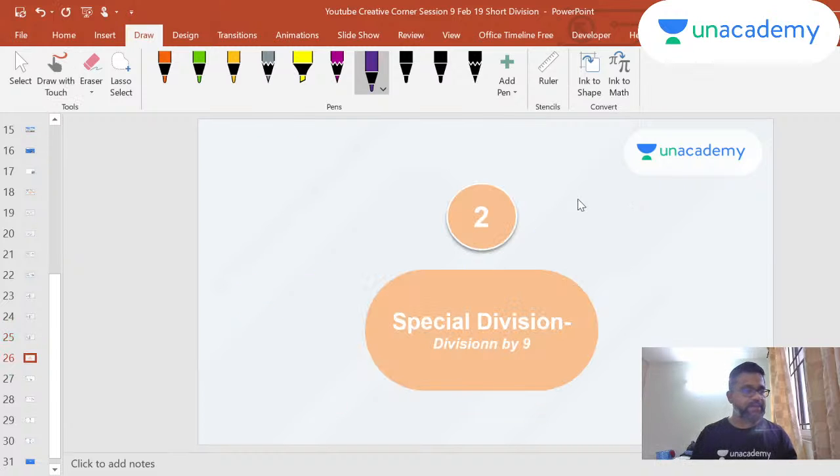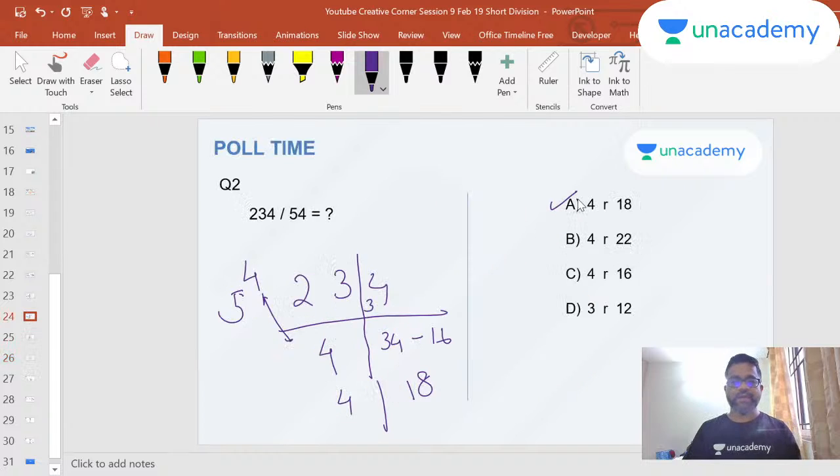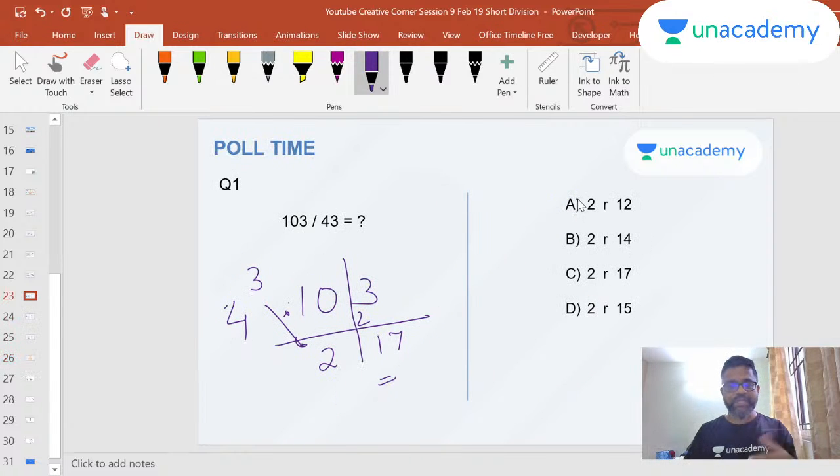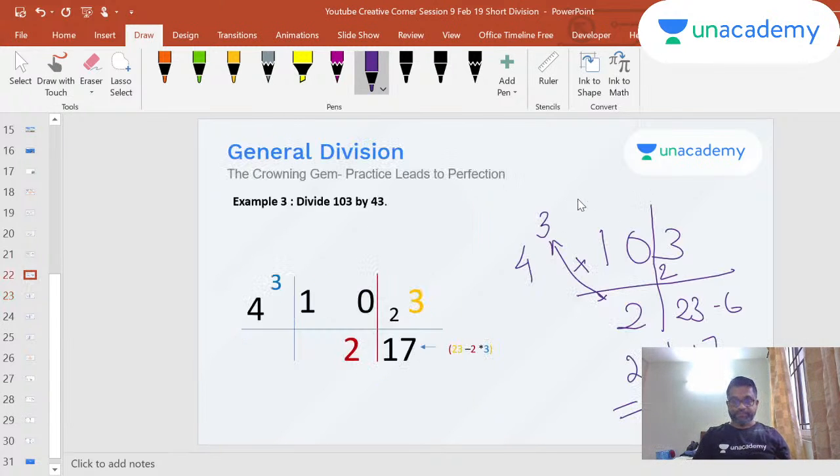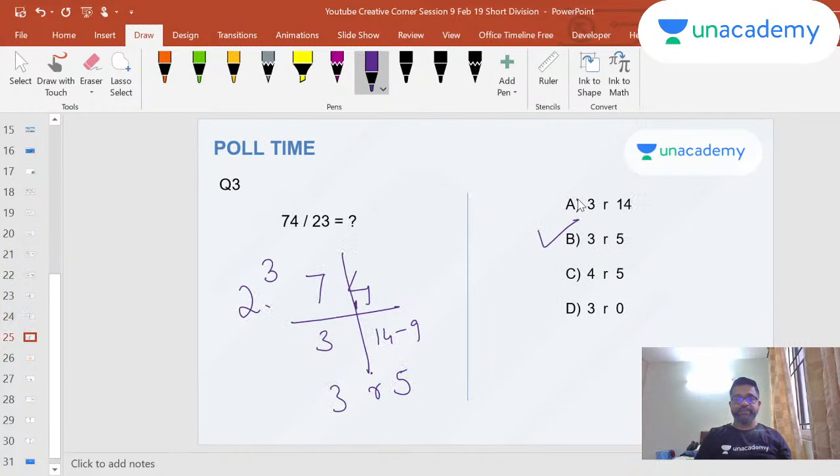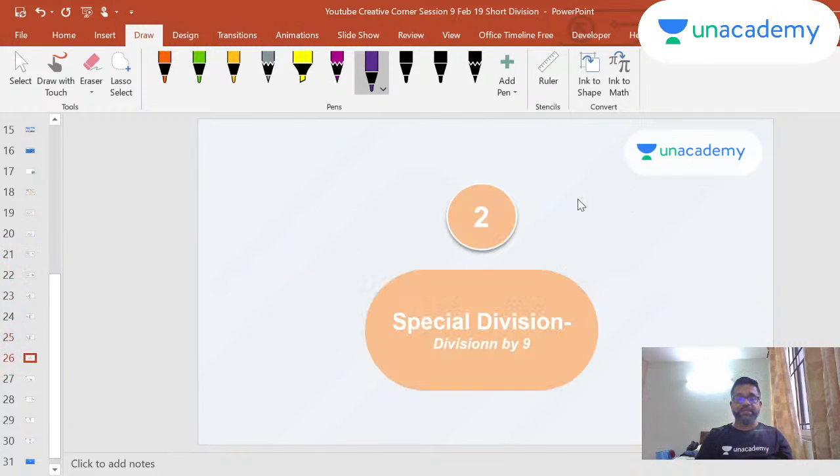So I hope it was very clear. It's very easy to do this problem, and with practice you can do it instantly. You can almost do this in your head. So you can do small division methods mentally, quick and easy. So beautiful technique in Vedic maths. It's also called the crowning gem method.